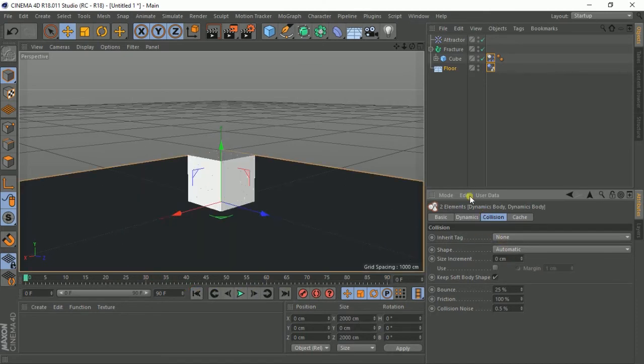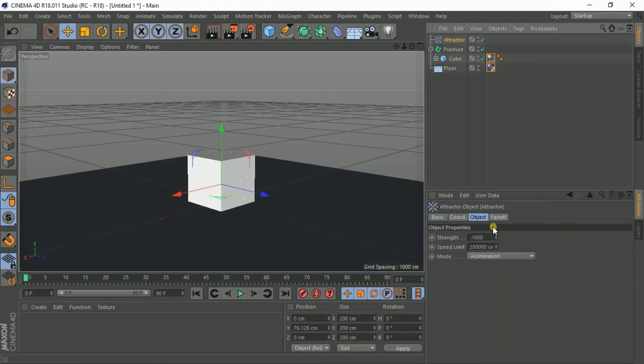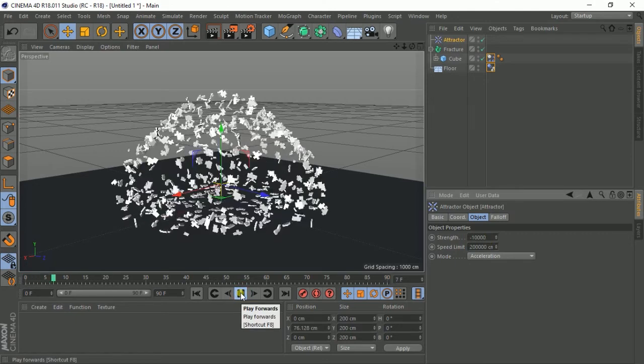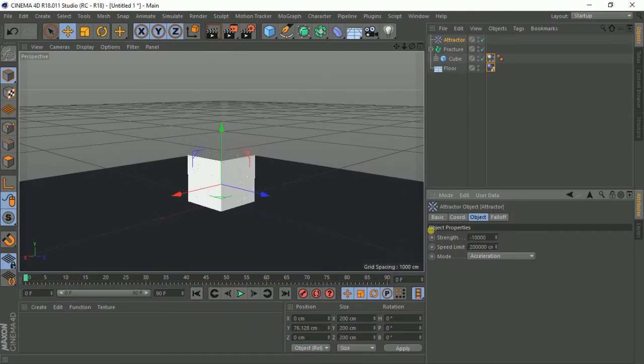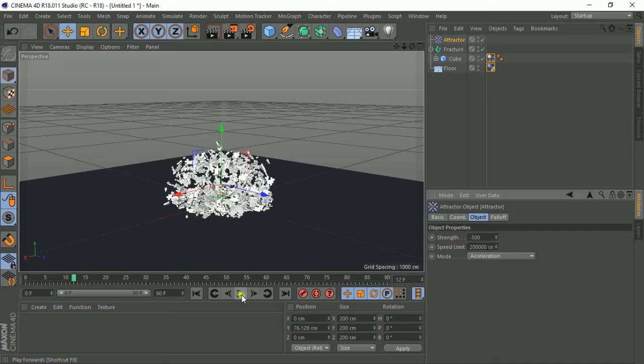Still, there's something about this explosion. Maybe let me go to the attractor and increase the force. Oh, too much. Okay, let me set it to 500. Too slow. 5,000.